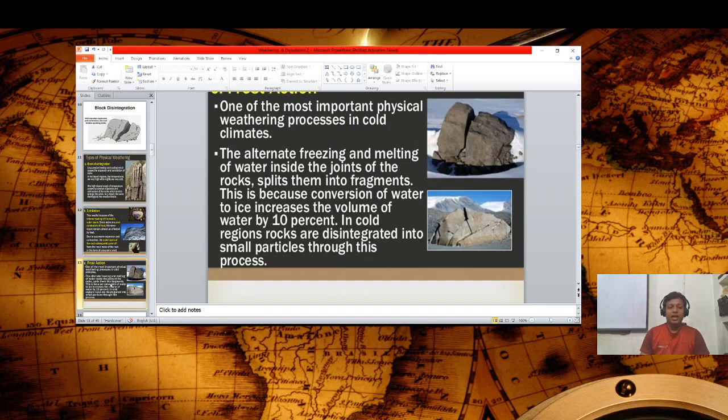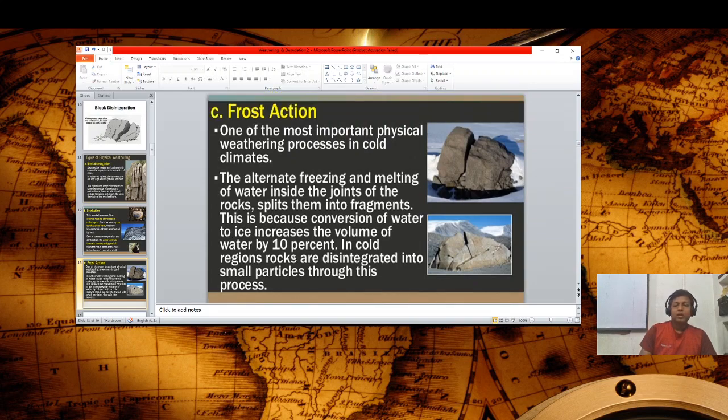Guys, frost action is also a part of physical weathering. What is the cause? As you see in this picture, this is a mountain area, an area of freezing and melting water.